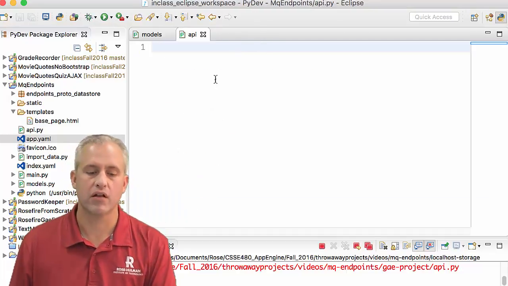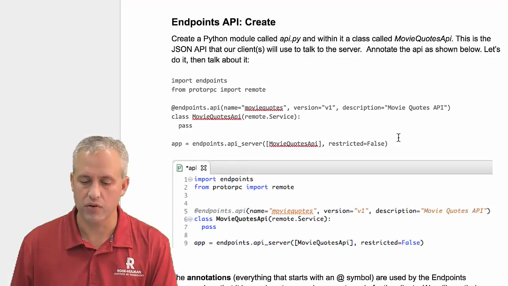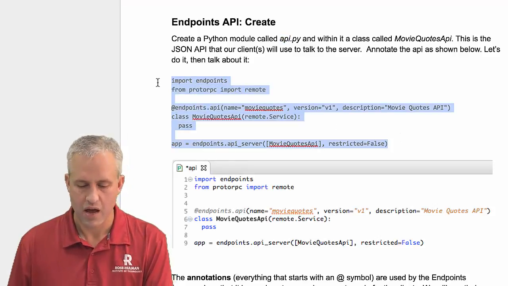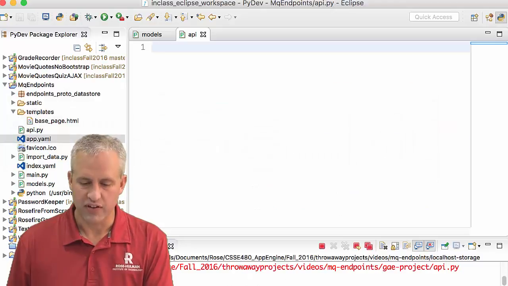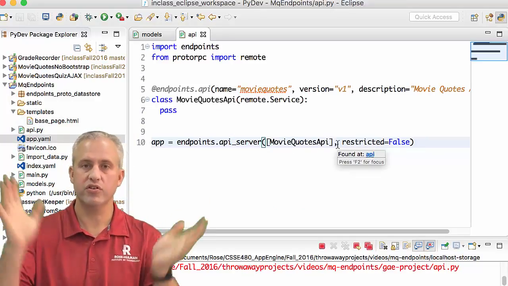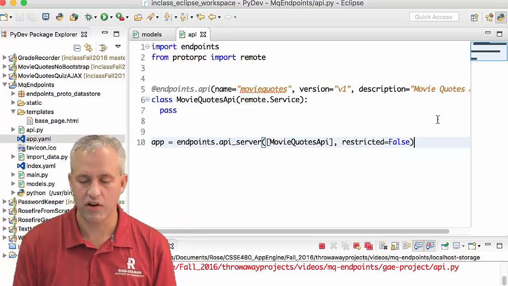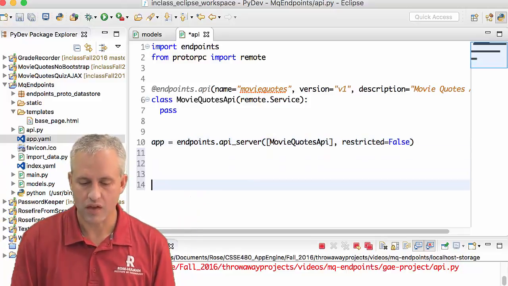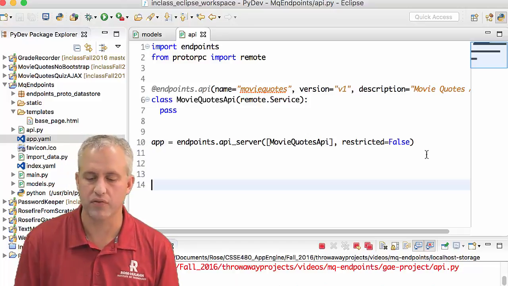What we're going to do to make our lives easier is copy in some code and then talk about it. I always have mixed feelings about copy-pasting large chunks of code because it's easy to not even know what you're doing and just paste it in. But we'll try to talk about it as we go. So let's look at what we've typed in so far.